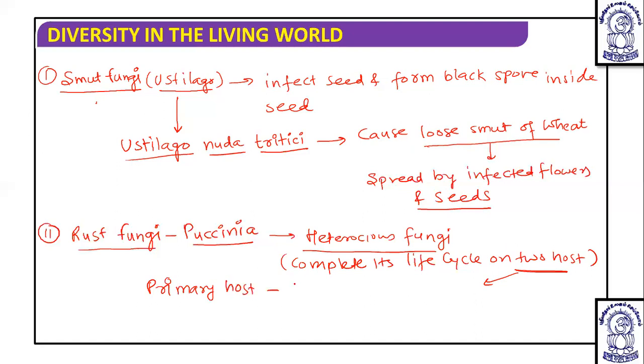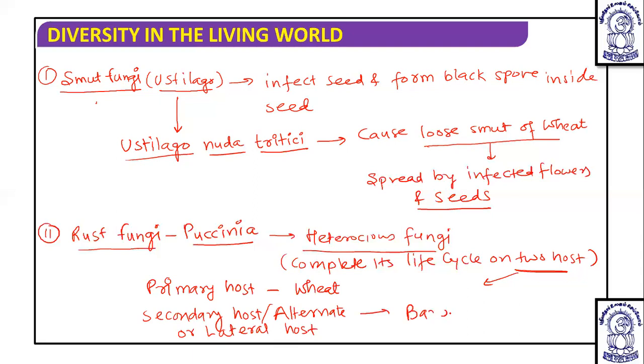The primary host is wheat, and the secondary host is also known as the alternate or alternative host, and that is barberry. So this is what the rust fungus is.